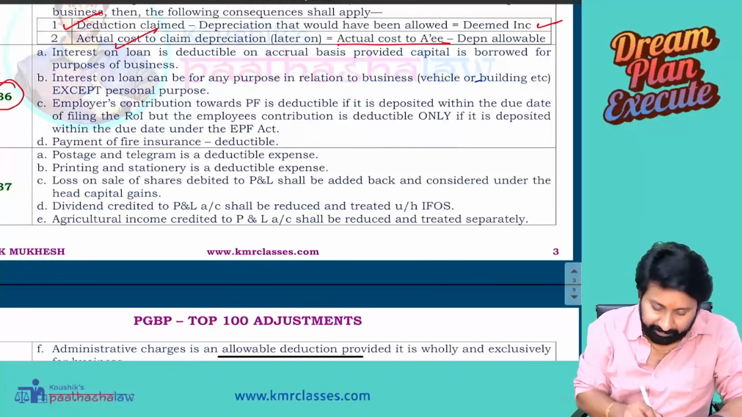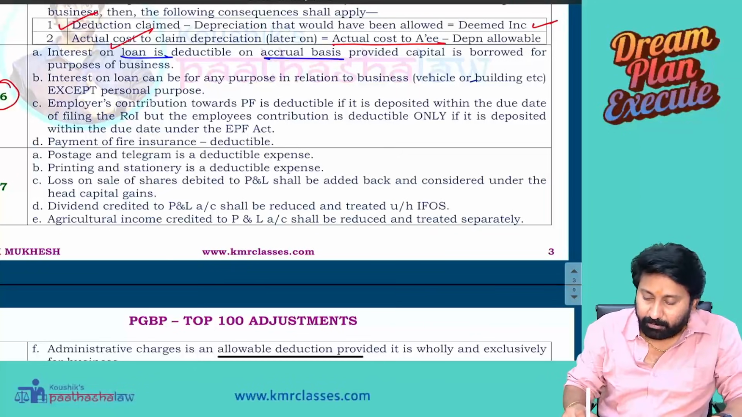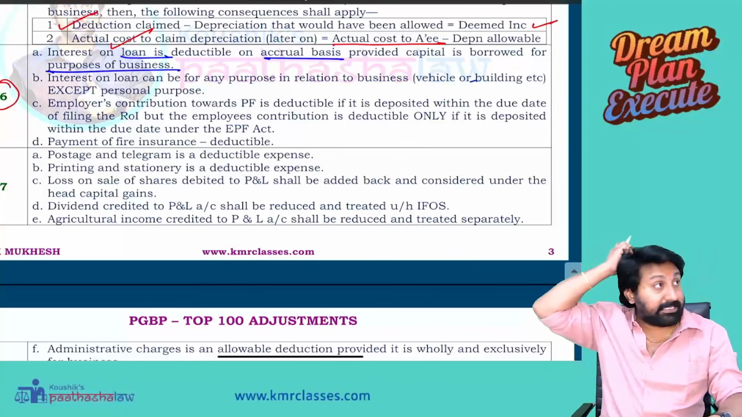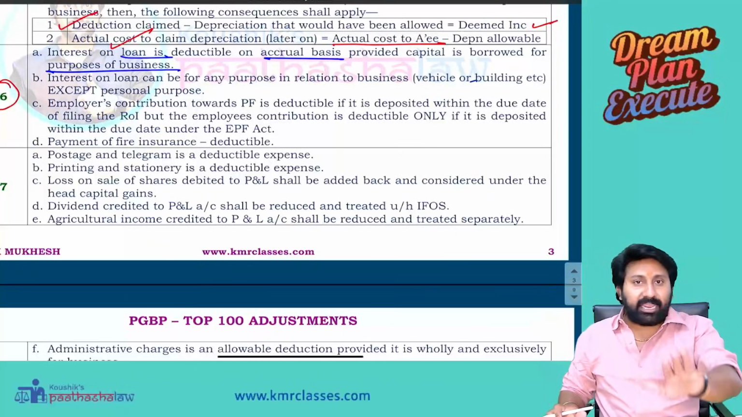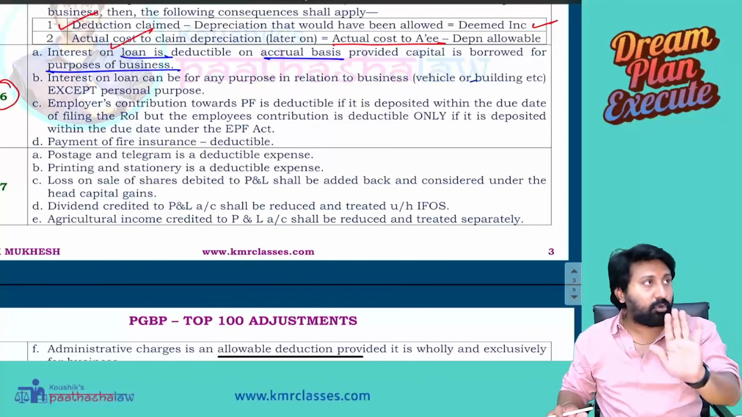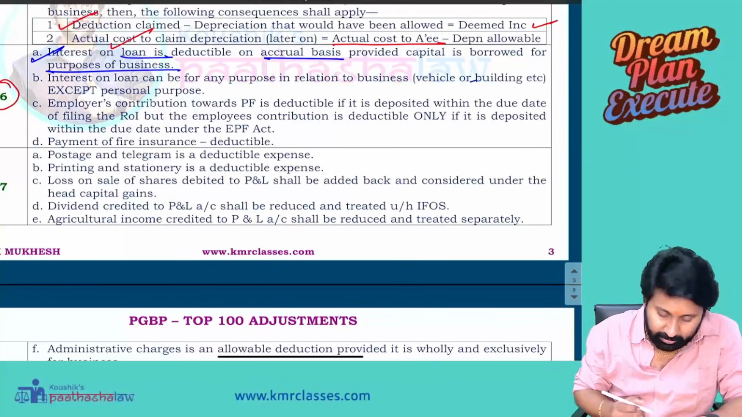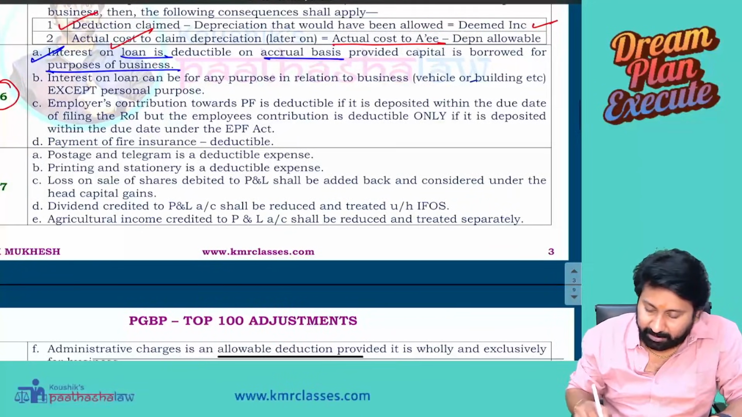Okay, see here. Interest on loan is deductible on accrual basis, provided the capital borrowed is for the purposes of business. Means what? Loan taken, interest not yet paid, allowed on accrual basis. Allowed on what basis here? Accrual basis. Okay.